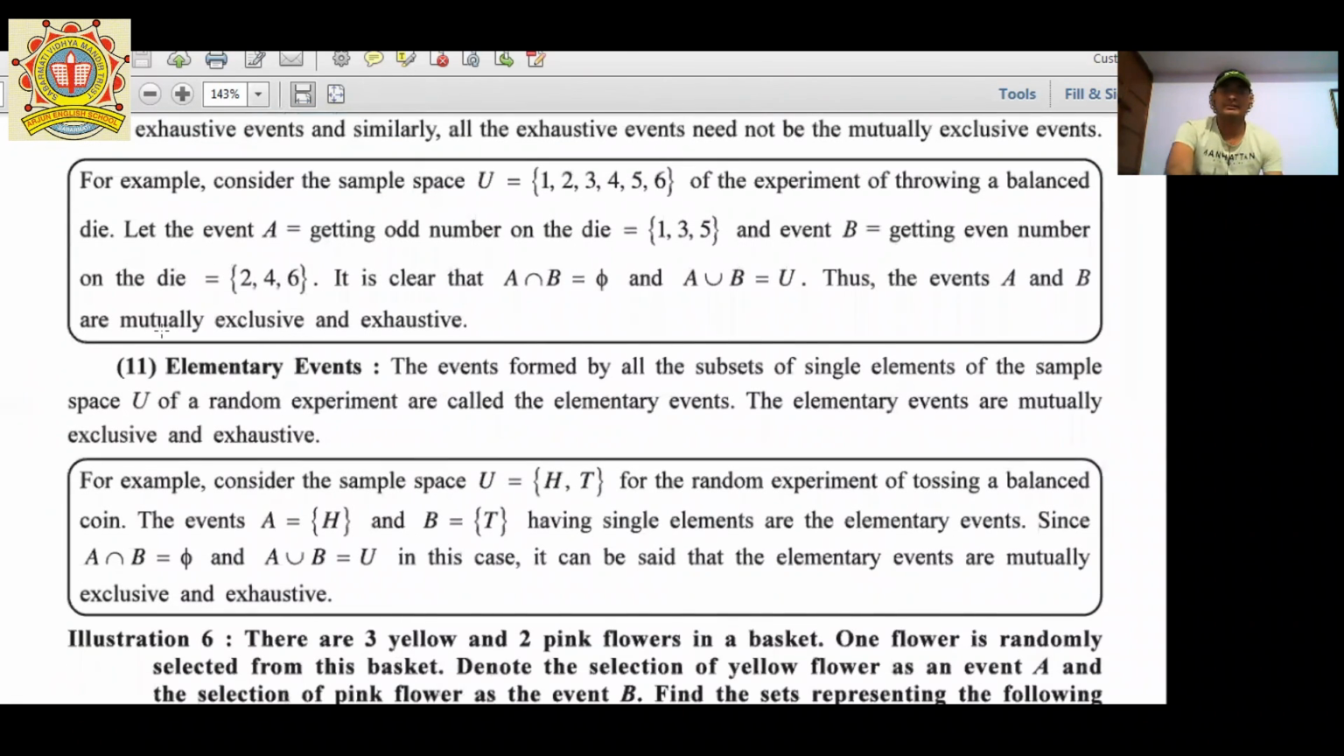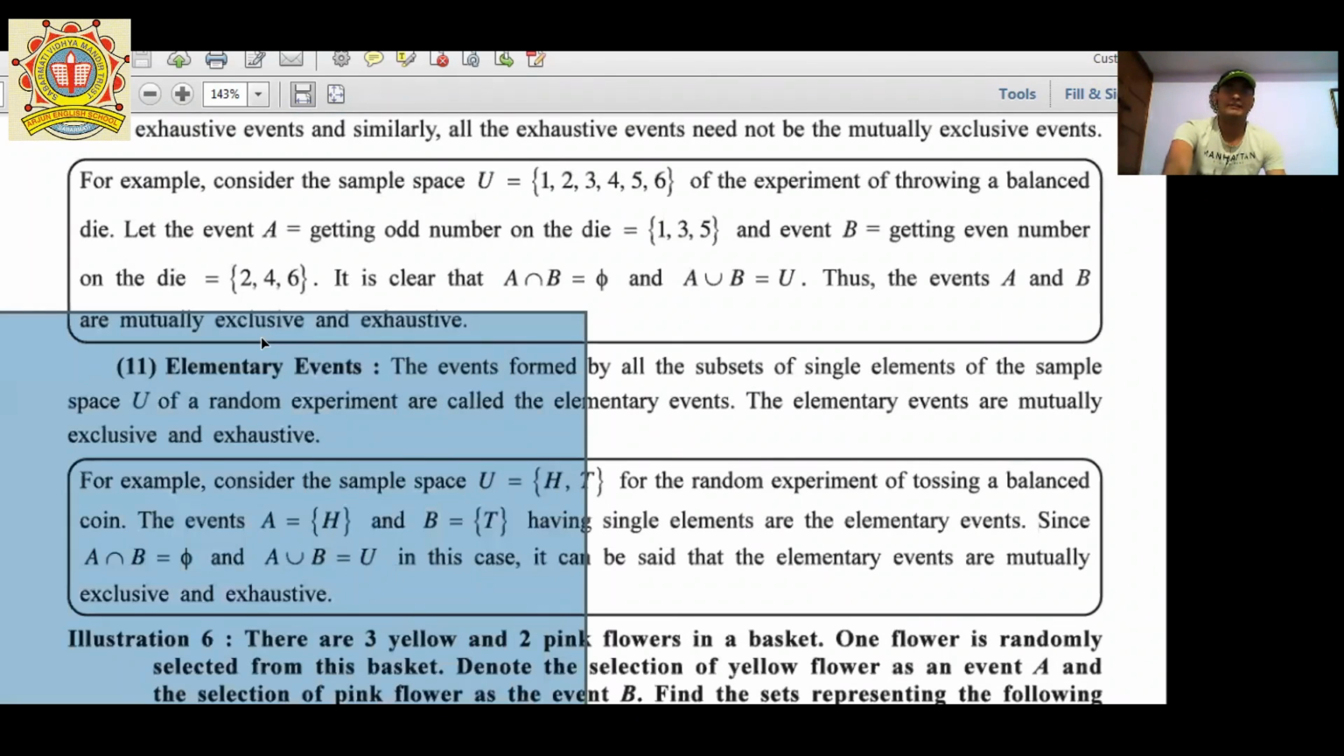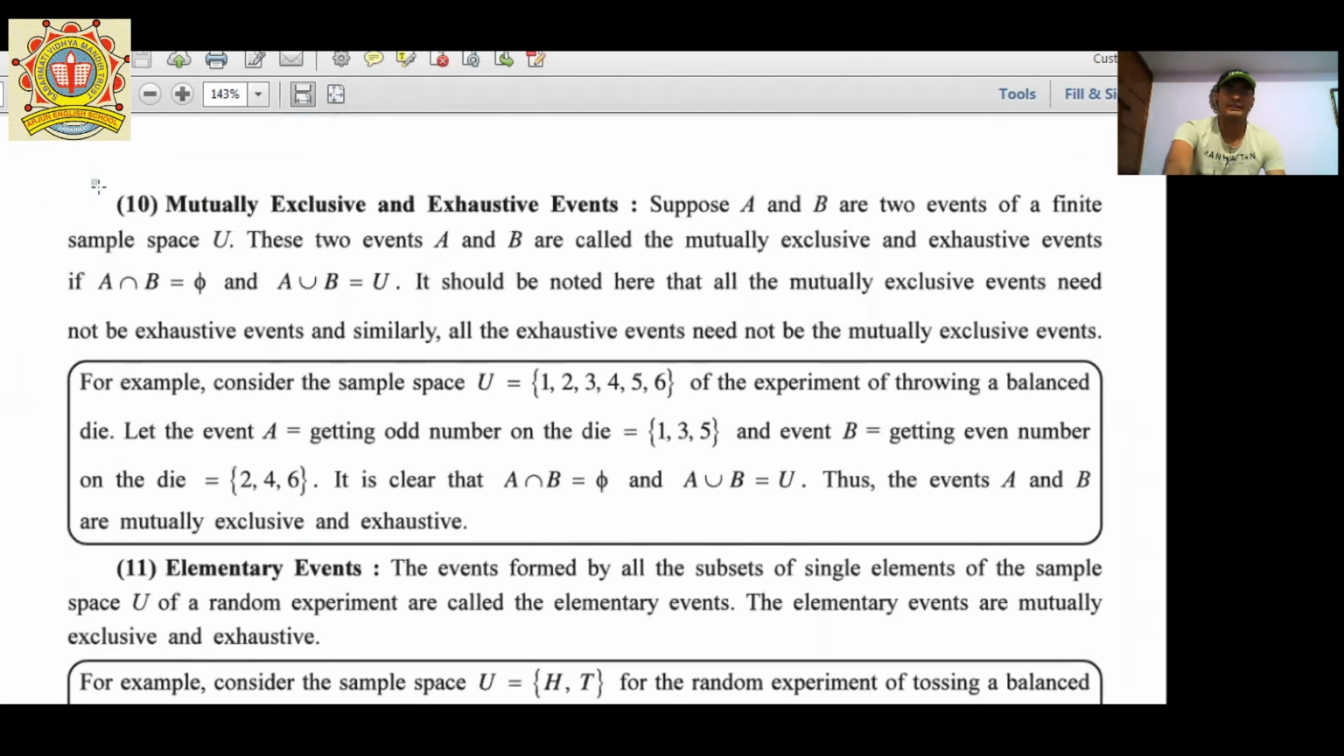Point number 11, the last point, that is elementary events. The events formed by all the subsets of single elements of the sample space U of a random experiment are called elementary events. The elementary events are mutually exclusive and exhaustive. Now you know very well what mutually exclusive and exhaustive means. How do we say that this is mutually exclusive and exhaustive? When A intersection B is equal to phi and A union B is equal to U. So it is called elementary events.